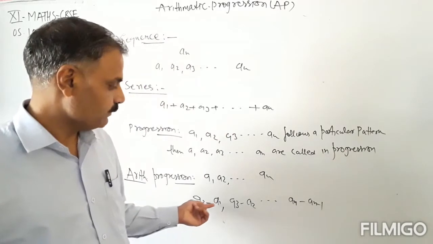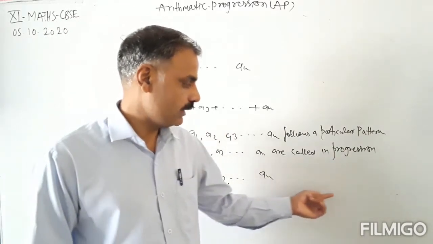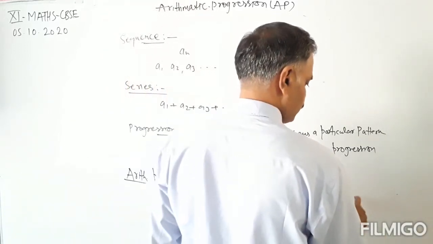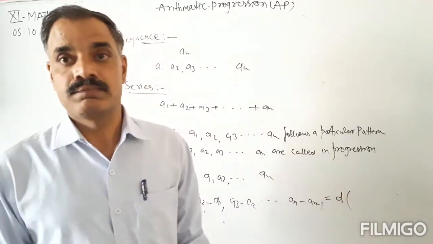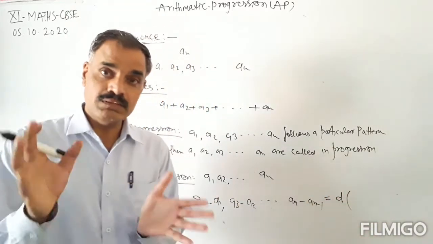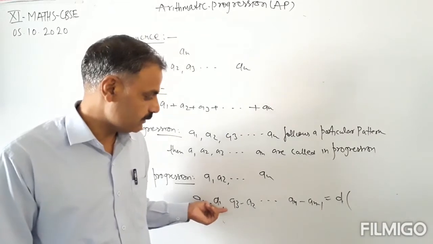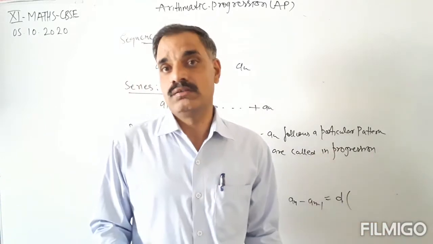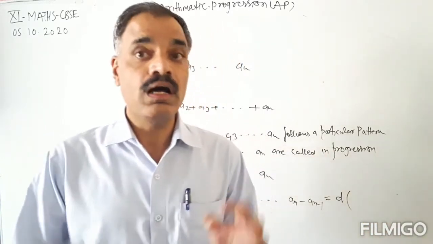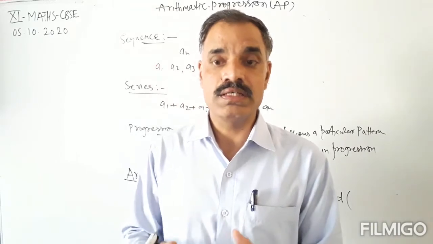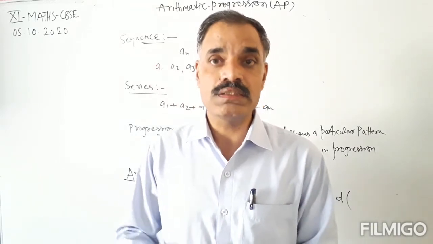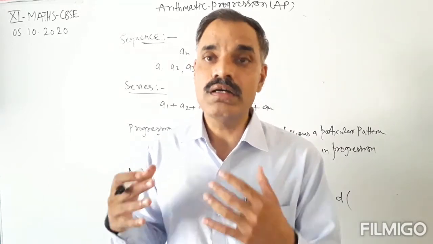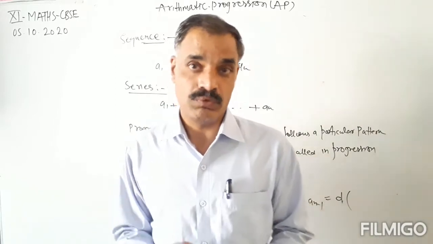So a2 minus a1, a3 minus a2, and so on, an minus an minus 1 is always the same and equals d. d means difference. This is the difference between a2 and a1, between a3 and a2, and between an and an minus 1. This difference is said to be the common difference, that is, the difference between the succeeding term and the preceding term is the common difference of the arithmetic progression.